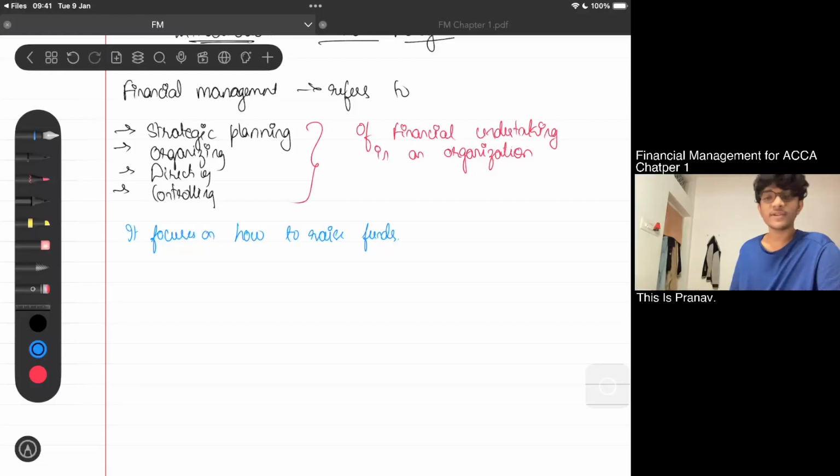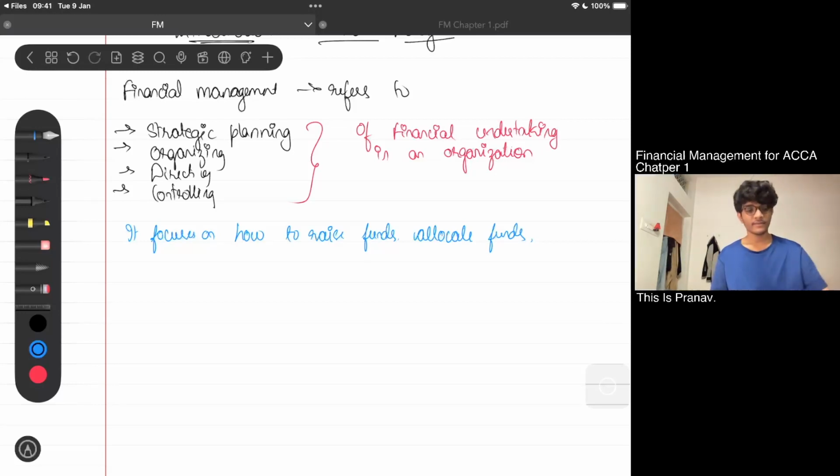Then after raising funds, you'll be allocating funds. And finally, after allocation, how will you do the effective utilization and control the excessive wastage? That is nothing but controlling of funds.